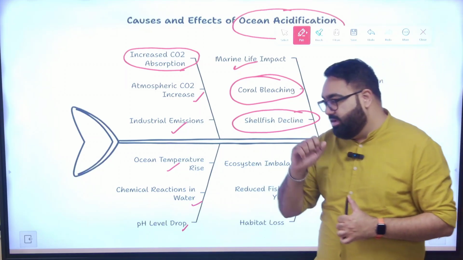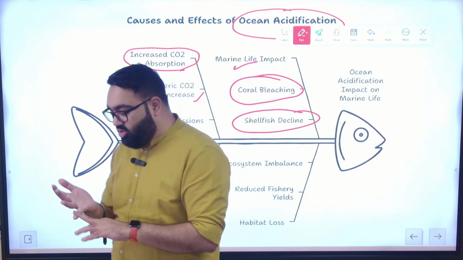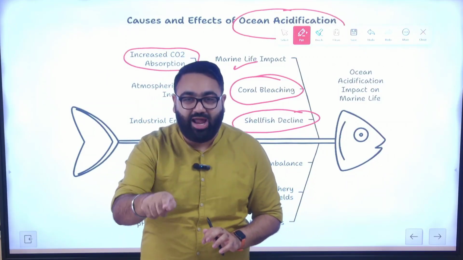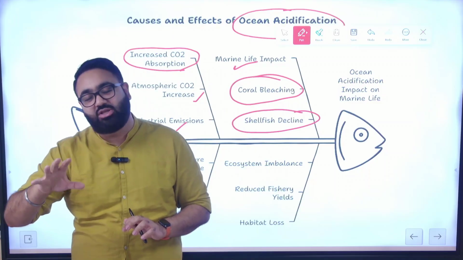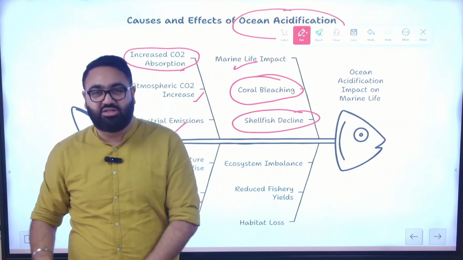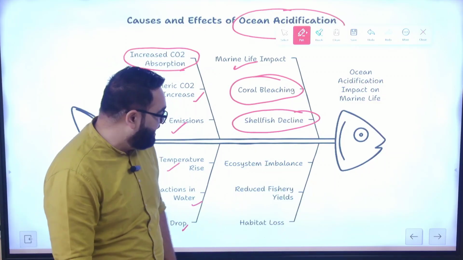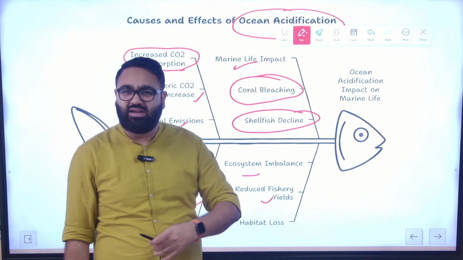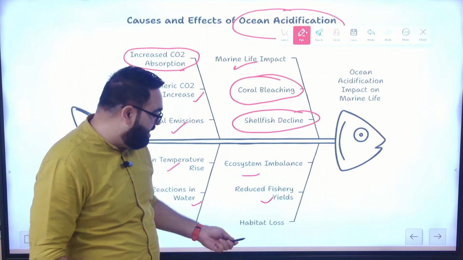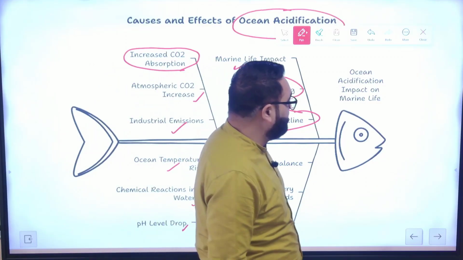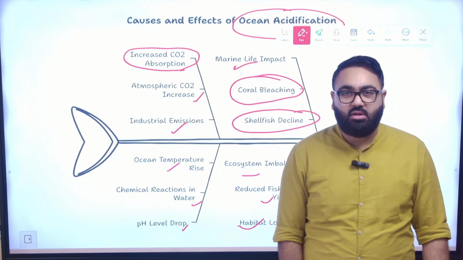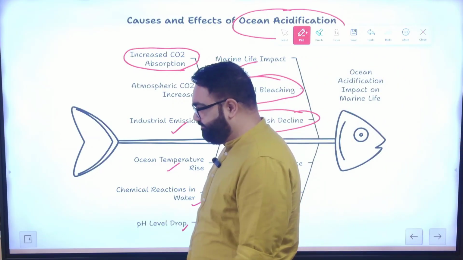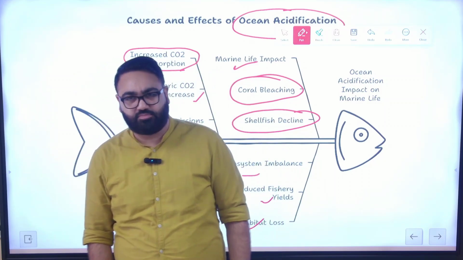And when you tell them that either you are not able to catch enough fish or the fish itself is poisonous now, you are actually endangering their nutritional security. There are also aspects of ecosystem imbalance, reduced yields of the fish. As I said, less and less fish are being caught, and it has been leading to loss of habitat. You know, you can take an example, let's say in India as well. Let's take an example of the Ganga River.